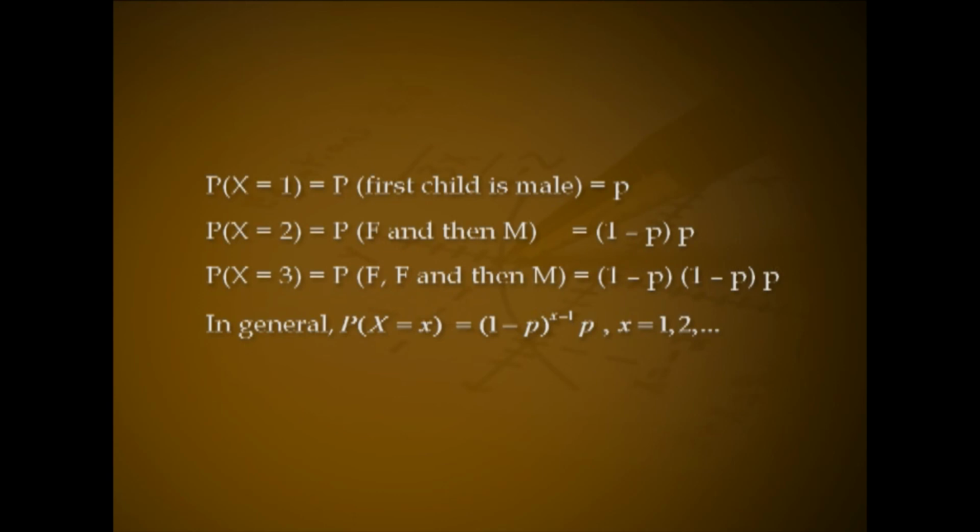Probability of X equal to 3 equals probability of first female, then female, then male, that is equal to (1 minus p) into (1 minus p) into p. In general, probability of X equal to x is (1 minus p) raised to x minus 1 into p for x equal to 1, 2, etc. That is, X is distributed as geometric. If the probability of male child in their community is 1 by 3, probability of capital X equal to small x is (1 minus 1 by 3) raised to x minus 1 into 1 by 3